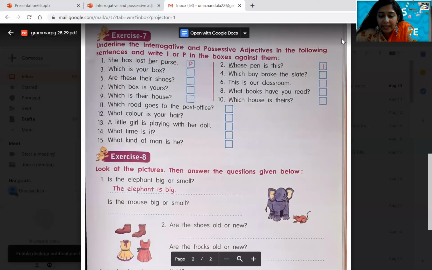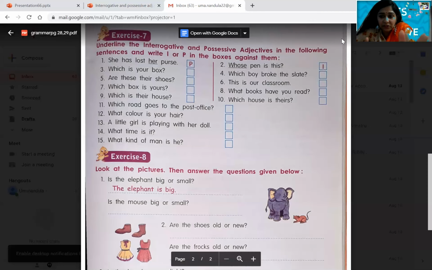Coming to the eighth one, what books have you read? What books? Here also, after what, books are followed. So definitely it is an interrogative adjective. So put I in the box. Ninth one, which is their house? After which, is a noun followed? No. Then what comes here? Immediately you should not put P, but you should think first why P. Which is their house? Whose house? Their house. So here P comes. Don't blindly think that which means I, or whose means P.